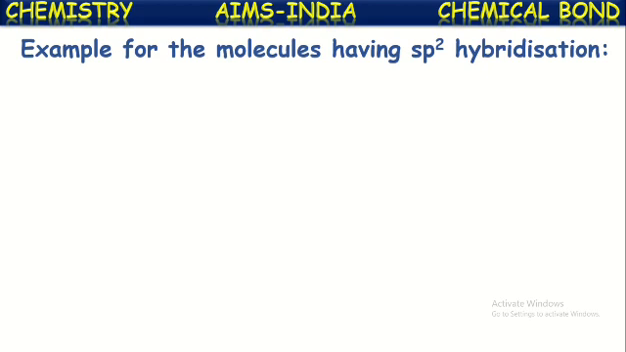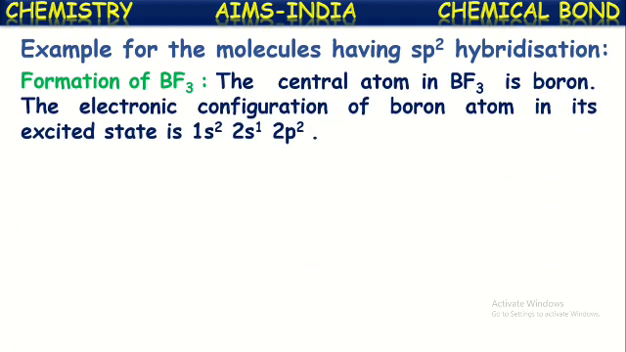Example for the molecules having sp2 hybridization. Let us see, with the example, the formation of the boron trifluoride molecule. In boron trifluoride, the central atom is boron. The electronic configuration of boron in its excited state is 1s2, 2s1, 2p2. The normal electron configuration of boron is 1s2, 2s2, 2p1.